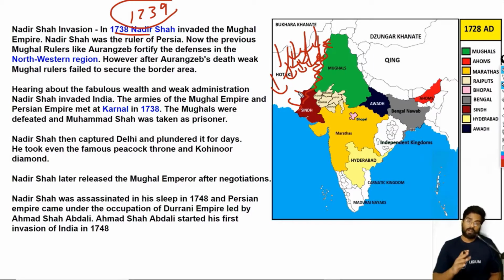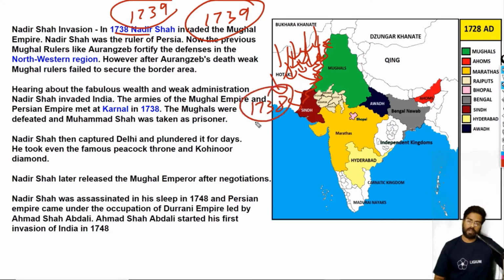Nadir Shah knew the Mughal empire was weak and it was time to plunder it, and he did it in 1739. Some sources say 1738, but let's keep it as 1739.